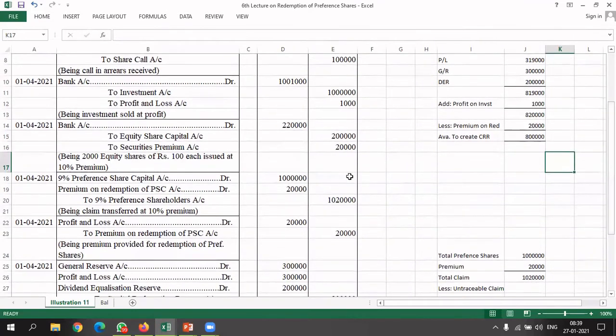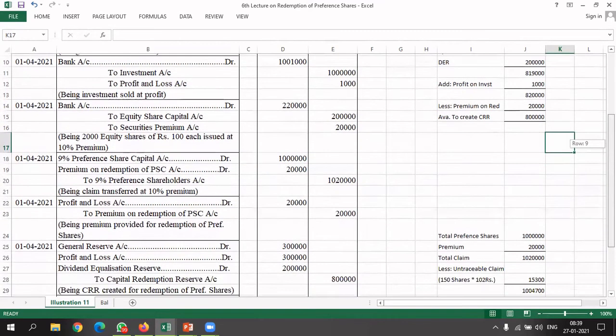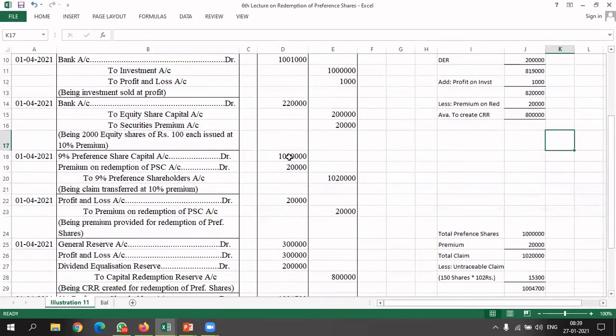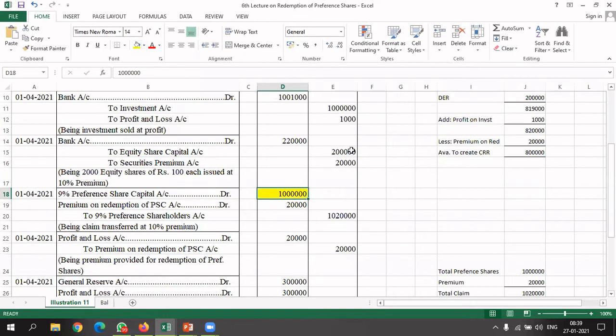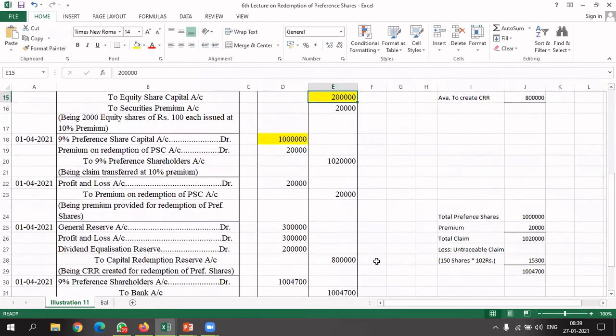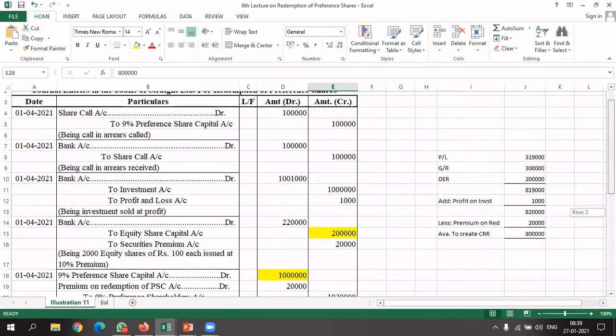So we have issued 2,000 equity shares of rupees 100 each at a premium of 10%. So we got 2,20,000 and the liability is created of rupees 2 lakh. Now we require a total of 10 lakh rupees. Here, look, how much money did we need in total? We needed 10 lakh rupees: 2 lakh rupees we got from the issue of equity shares and the balance 8 lakh rupees from CRR. So in total we got 10 lakh rupees and we have easily done the redemption of preference shares.